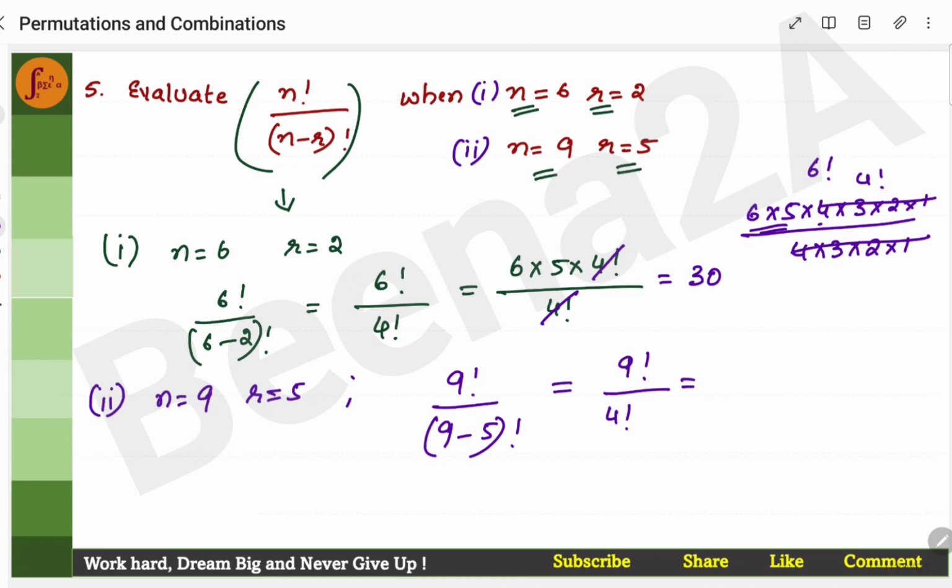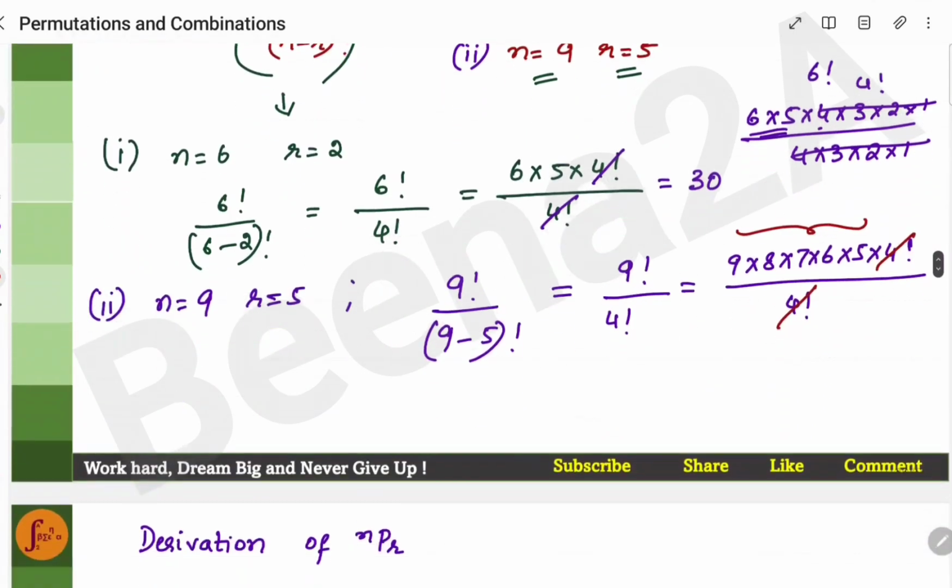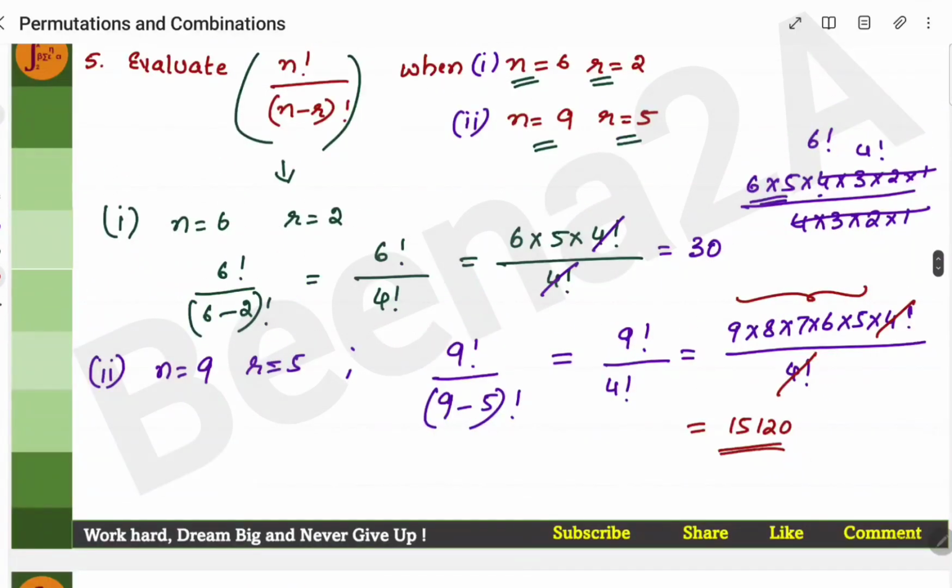Now what I can do, I'll write this as 9 into 8 into 7 into 6 into 5 into 4 factorial, because I have 4 factorial in the denominator. So that it will help me in my calculations, I'll cancel 4 factorial directly. Now I have to calculate this, and when I calculate, I'll get 15,120 as the answer.